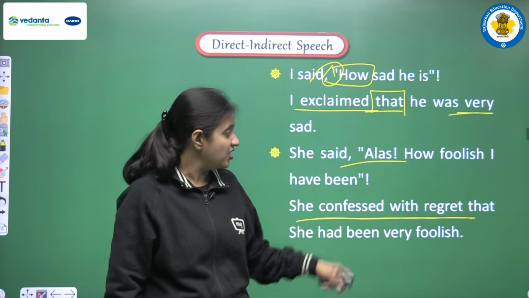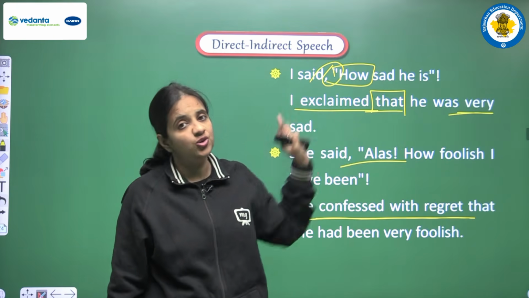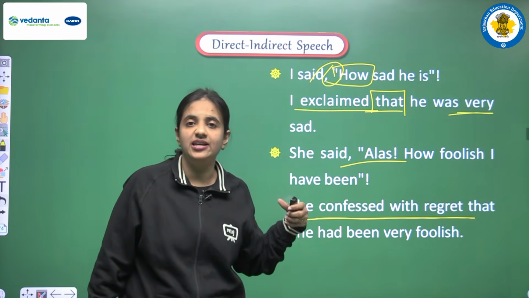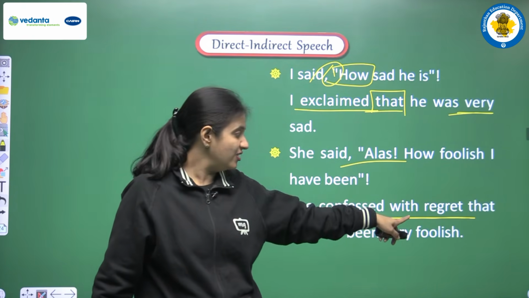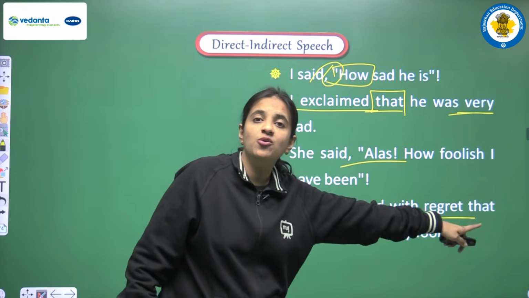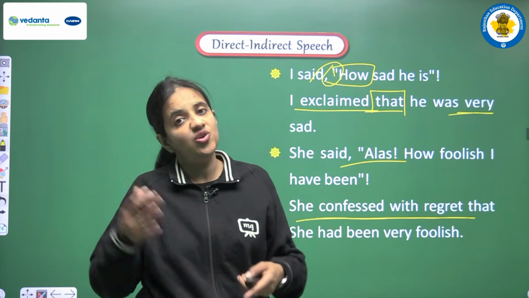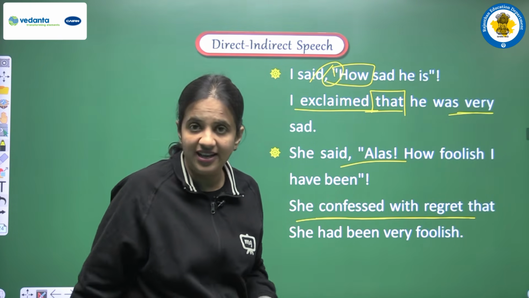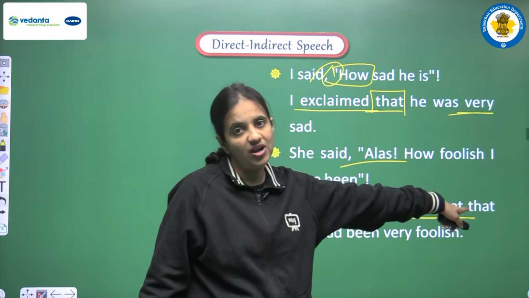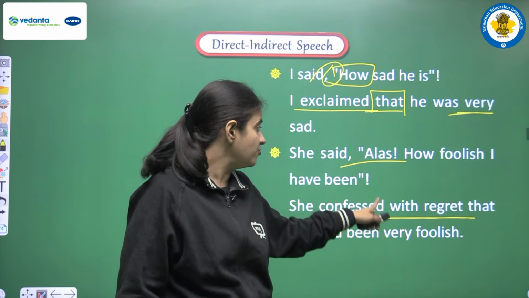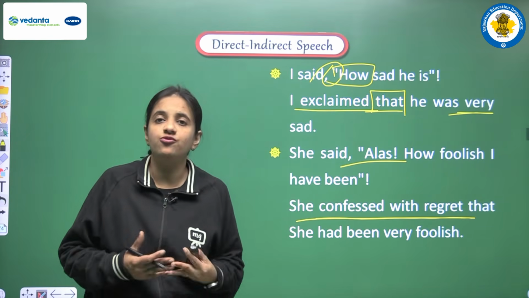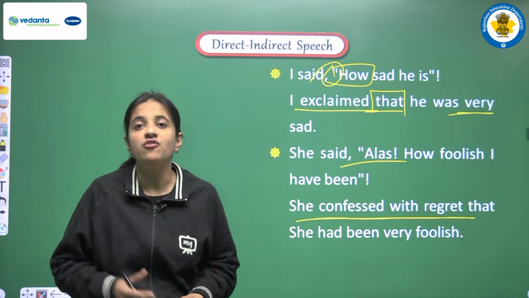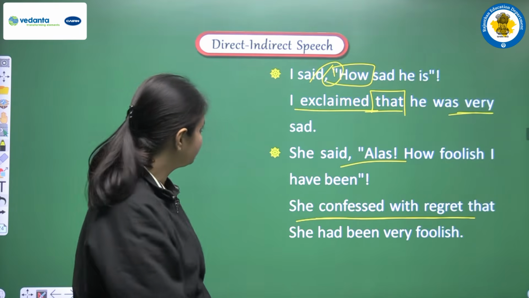So students, according to the mood of the sentence, you can pick any adverb or adverb phrase in the sentence. Okay, the conjunction will be that, and after that you have to write one statement, one assertive sentence, and at the end of the sentence, yes, you have to write one full stop in the place of exclamatory mark. These are the basic rules that you have to follow while doing the conversion of exclamatory sentence.